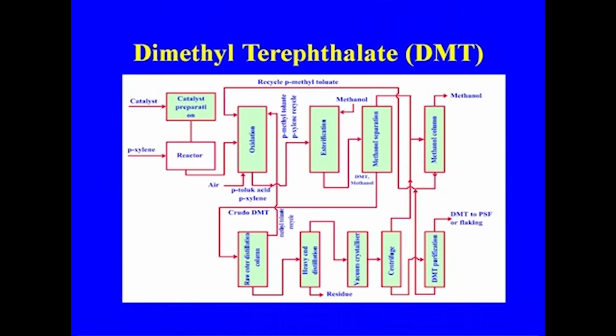So, these are the series of distillation columns where the separation is taking place, and the vacuum crystallizer is there, the centrifuge is there where the centrifugation happens, and the recycled paramethylthalate goes again to the oxidation term, and finally the DMT goes to the DMT purification section. So, this is the process which we are using here. Actually, the separation of the methanol takes place here, and the top product is light end, so it goes to the methanol column where the separation of the methanol takes place.